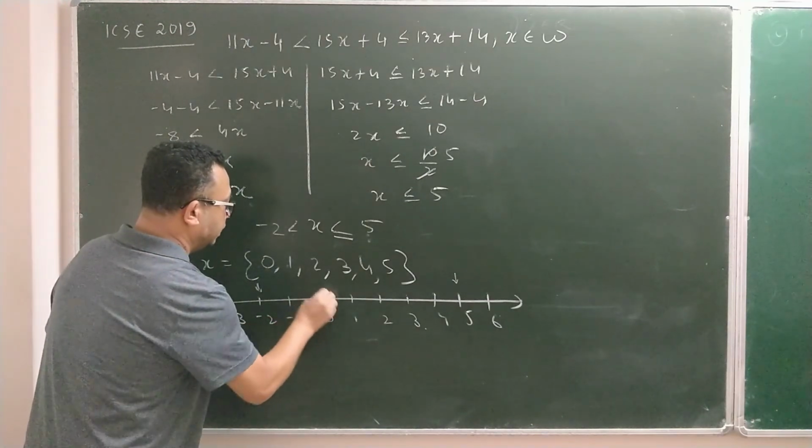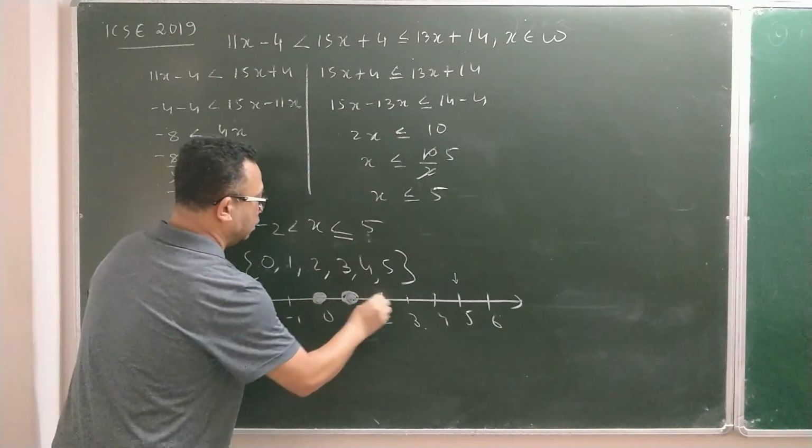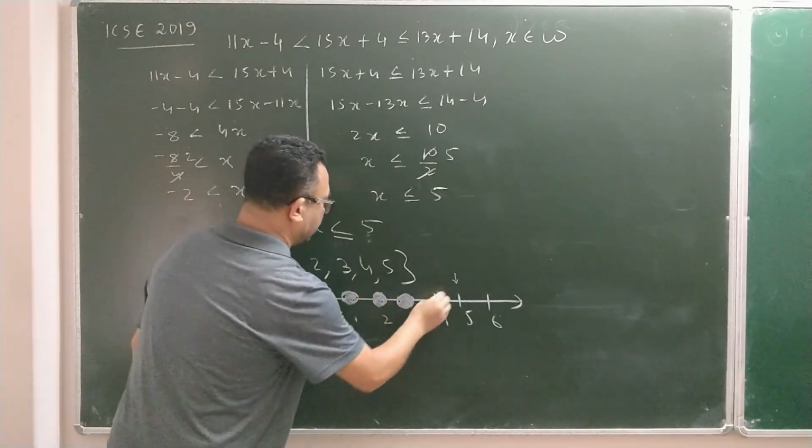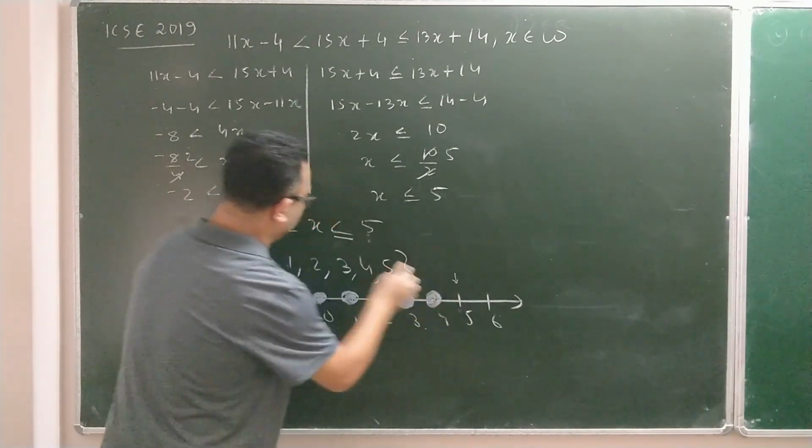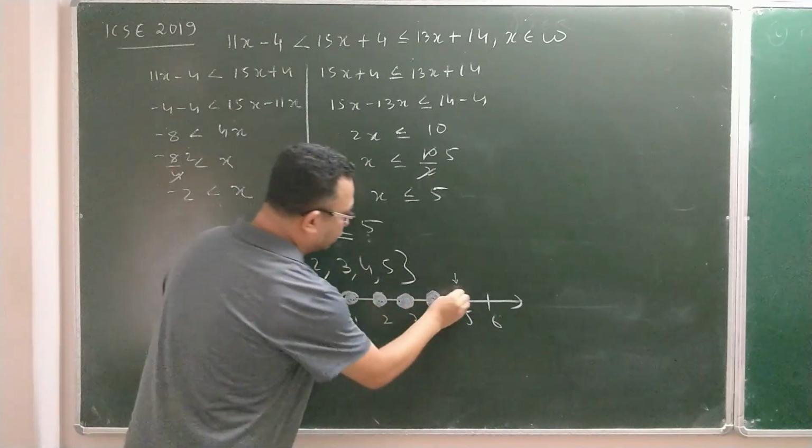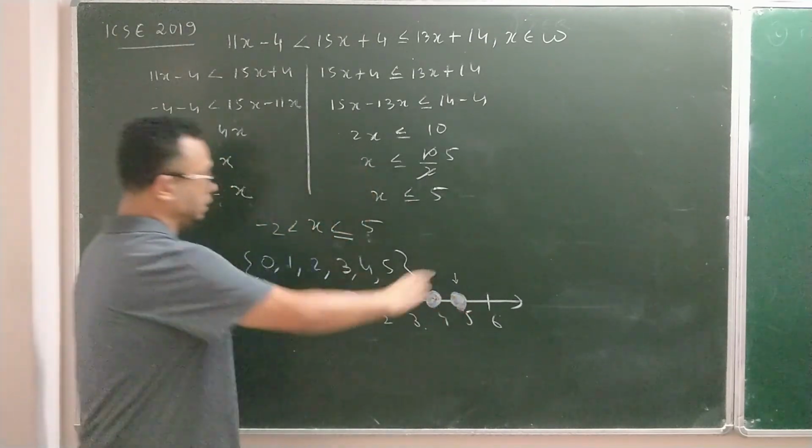So you will shade this. 1 also you will shade. 2 also you will shade. 3 also you are going to shade. 4 also you will shade. Whether 5 is shaded or not will depend on whether the equal to sign is there or not. Since equal to is there, 5 also is shaded. This is your number line.